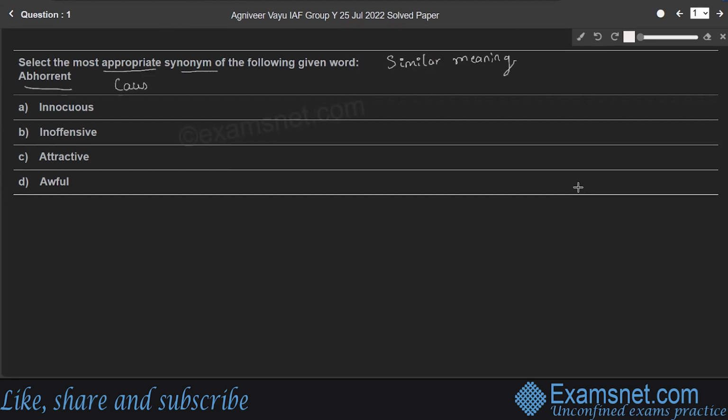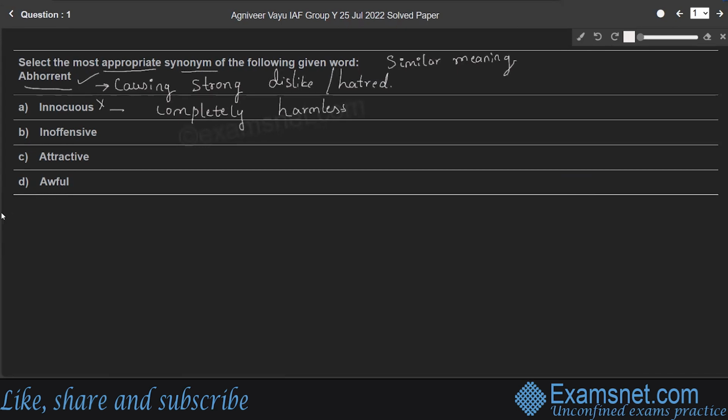For example, racism of any kind is abhorrent to me, right? So which means causing strong dislike. So among the 4 options, we need to find the synonym that is similar meaning of abhorrent, right? Here the first option, innocuous. Innocuous means completely harmless. So which is not the synonym of the given word abhorrent, right? So option A is incorrect.